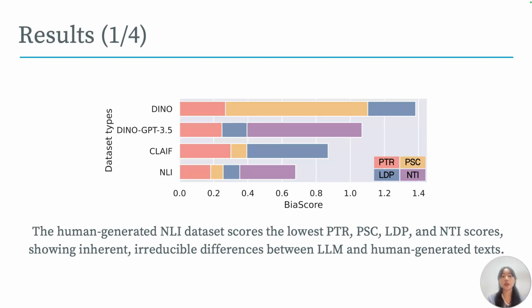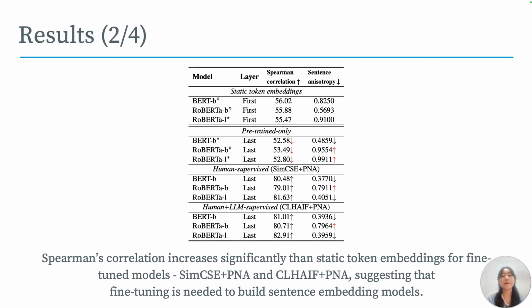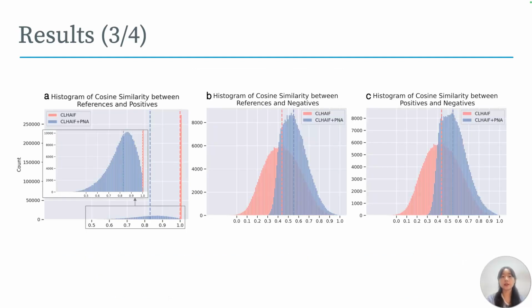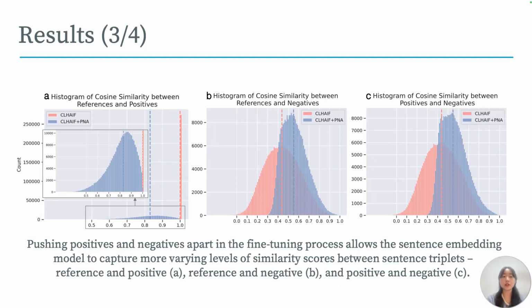Our first result shows that the human-generated NLI dataset scores the lowest PTR, PSC, LDP, and NTI scores, showing inherent irreducible differences between LLM and human-generated texts. We also showed that fine-tuning with PNA significantly improves Spearman correlation, as well as it mitigates sentence anisotropy compared to static token embeddings and embeddings from pre-trained only models. The most important result would be that pushing positive and negatives apart in the fine-tuning process allows the sentence embedding model to capture more varying levels of similarity scores between sentence triplets: reference positive and reference negative, positive and negative.